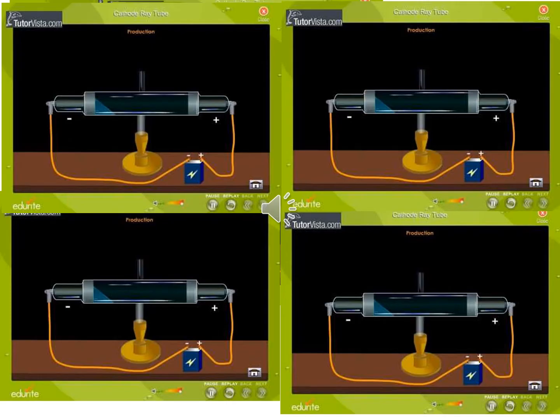This is the cathode ray discharge tube. Here you see a long glass tube which was closed at both ends.